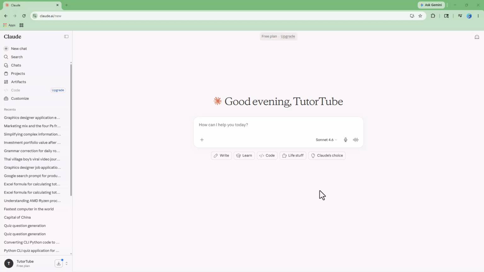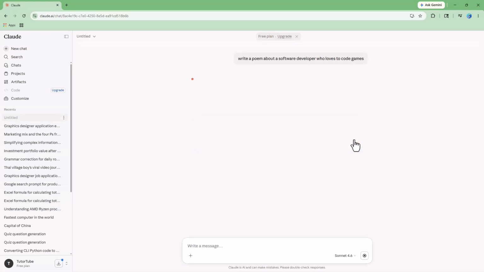So one of the things that you can actually do with Claude is generate poetry with it as well. So you can go ahead and say, let's say for example, write a poem, and then you can give it a topic about a software developer who loves to code games. Let's say for example, right here, just like this. So I'm simply saying write a poem right here, just like this. Now you can give more details as you want as well, but let's see what it actually generates.